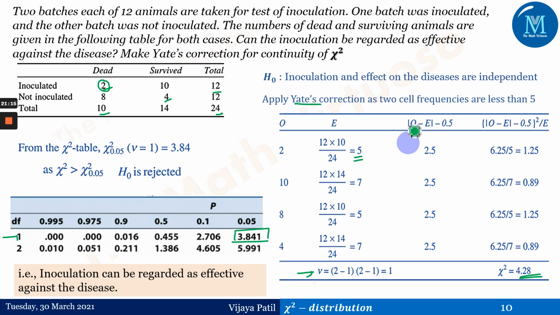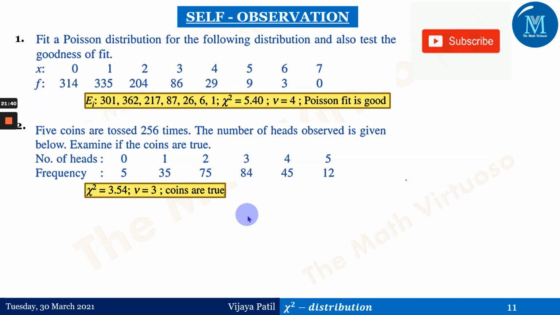If you observe this, just my suggestion for you: do not use the Yates correction for this particular question. Whatever I have done, try not to use the Yates correction and try to find the answer. Instead of this minus 0.5, try to find the answer. You will get the same result we have got here. So in a few cases, this Yates correction will not give a corrected or improved answer. Most of the time it will remain the same.